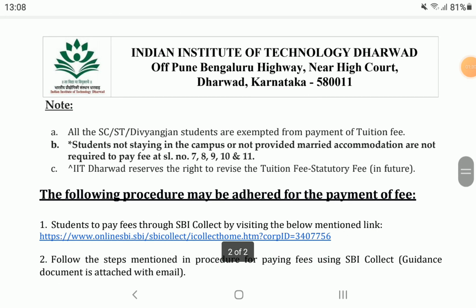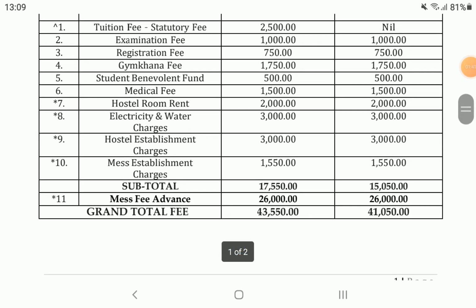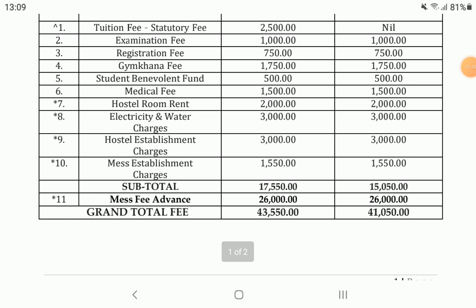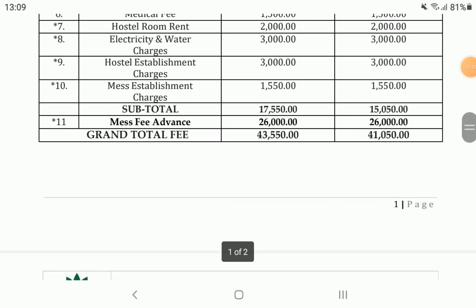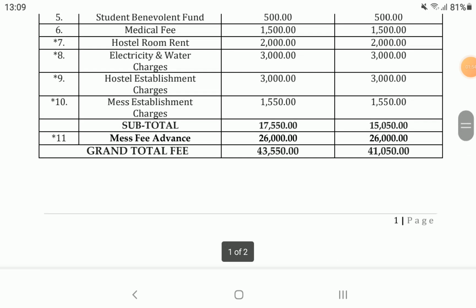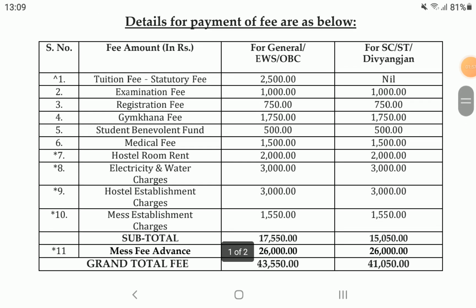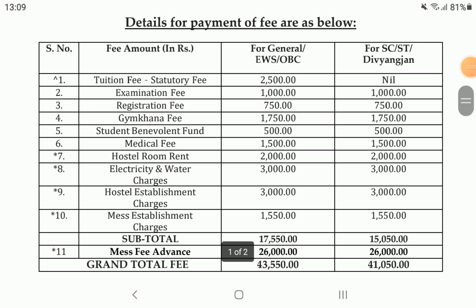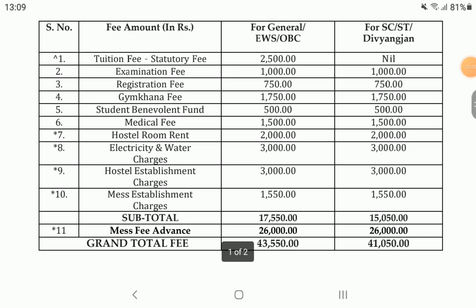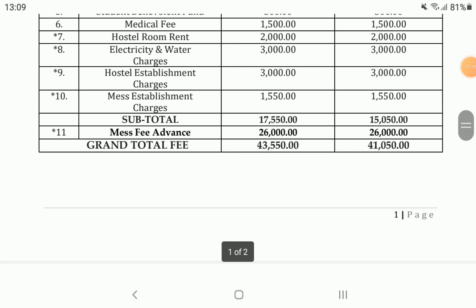And students not staying on the campus, or not provided married accommodation, are not required to pay fees at serial numbers 7, 8, 9, 10 and 11. That means hostel room rent, electricity and water charges, hostel establishment charges, mess establishment charges and mess fees in advance. You do not have to pay these because you are not staying in the hostel. If you want the hostel, adding these fees, you have to pay the total amount, that is 43,550.